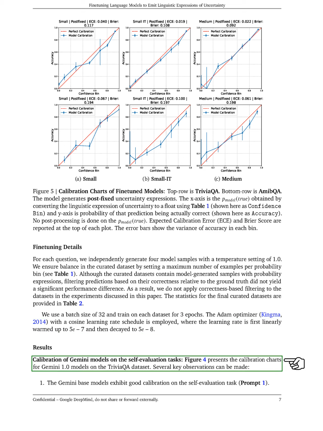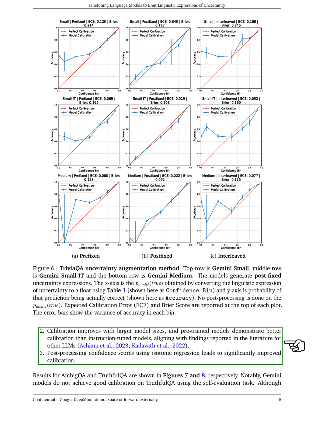We then examined the calibration of the Gemini models on self-evaluation tasks, noting that the base models showed good calibration on TriviaQA. Calibration improved with larger models, and pre-trained models outperformed instruction-tuned ones, consistent with existing literature. Post-processing confidence scores with isotonic regression significantly enhanced calibration. However, the Gemini models did not perform well on TruthfulQA, and despite some improvement from post-processing, it was not enough for effective dataset curation, leading us to exclude TruthfulQA from our fine-tuning.